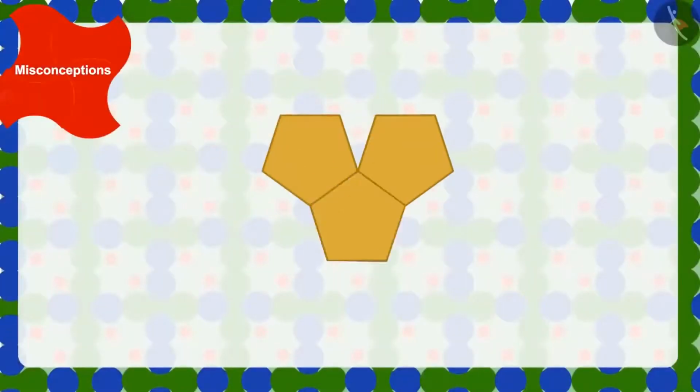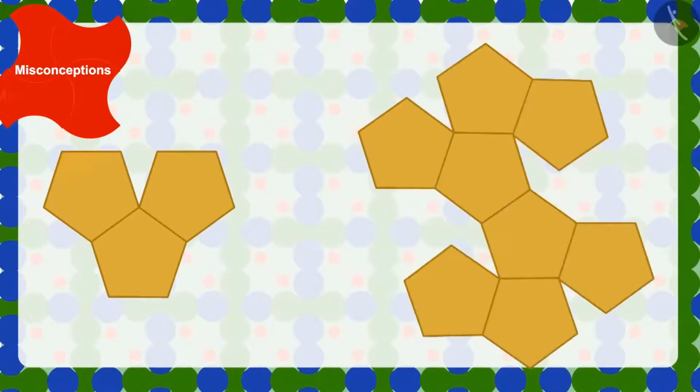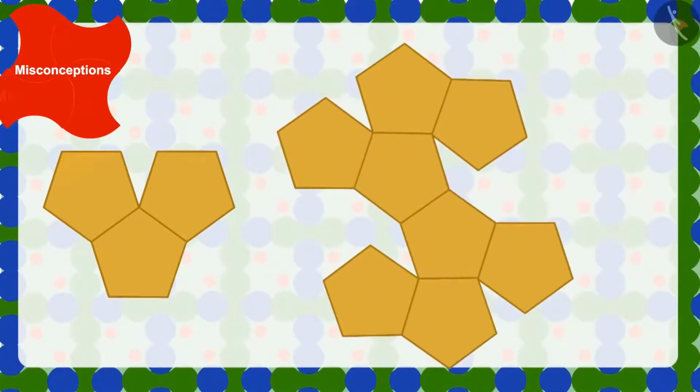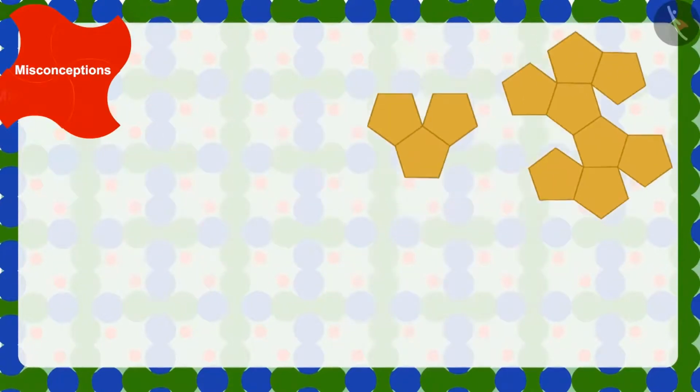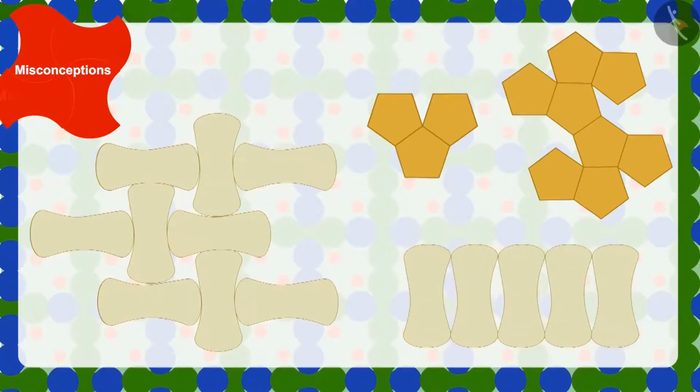That's right. We cannot make any such design using this shape so that no space remains between two tiles. Remember, children, there are many shapes like this one, which cannot be used to make designs which have no space between them.